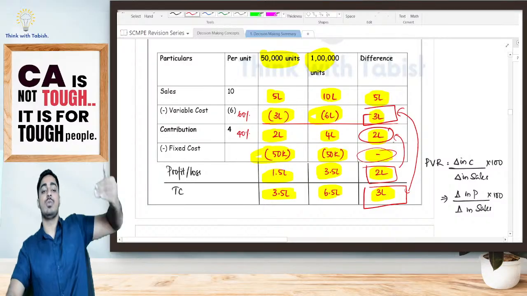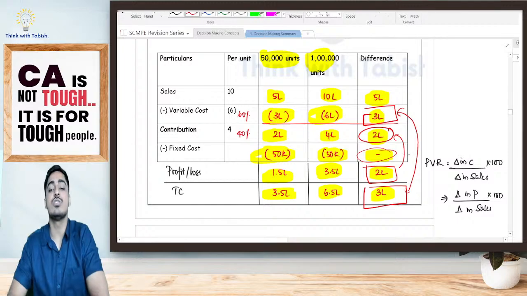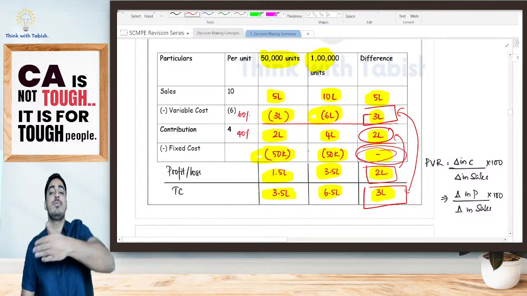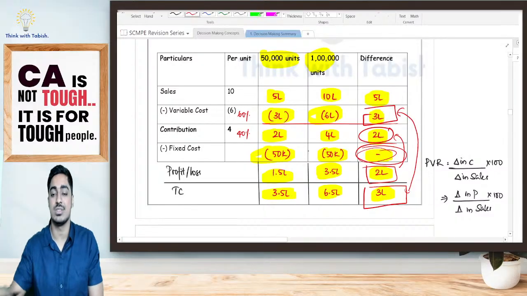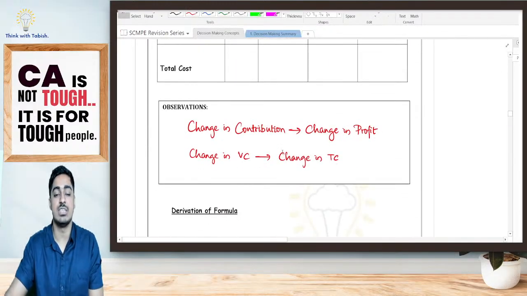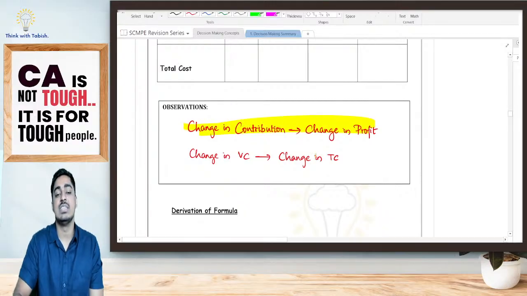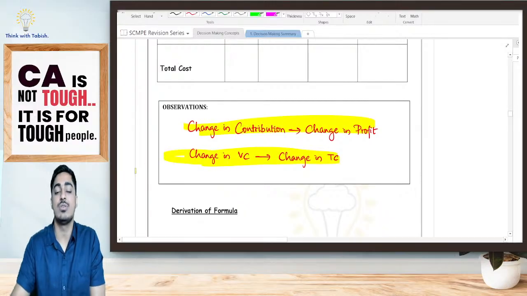Next, my change in profit and my change in contribution are both one and the same. Change in contribution is 2 lakh, and change in profit is also 2 lakh. Why? Again, my fixed cost is not changing. So whatever is the change in profit, that itself will be the change in my contribution. Yes or no? So I have two observations: change in contribution will be equal to change in profit, and change in variable cost itself is my change in total cost.